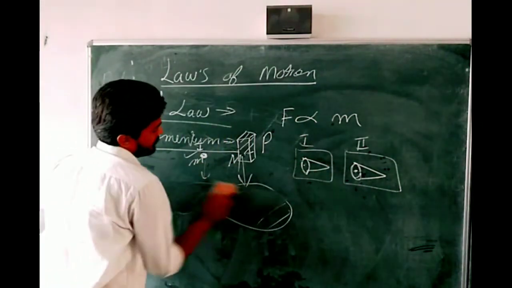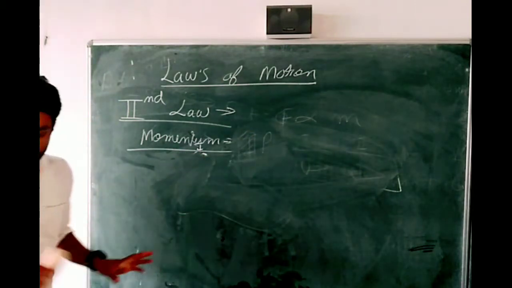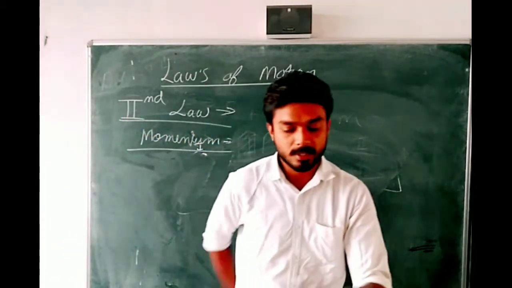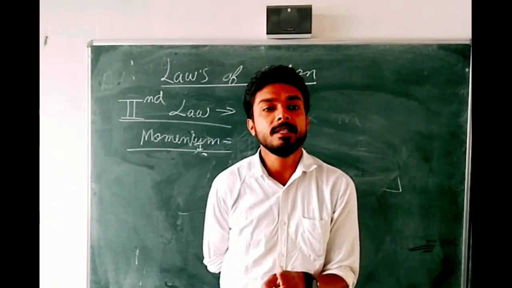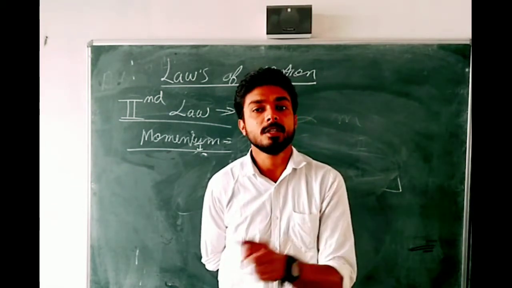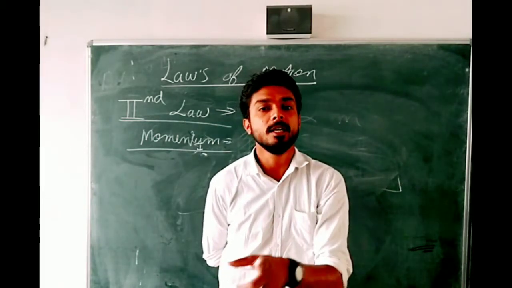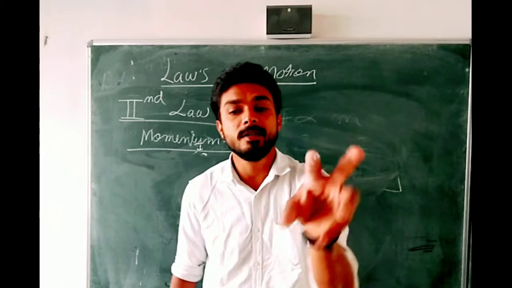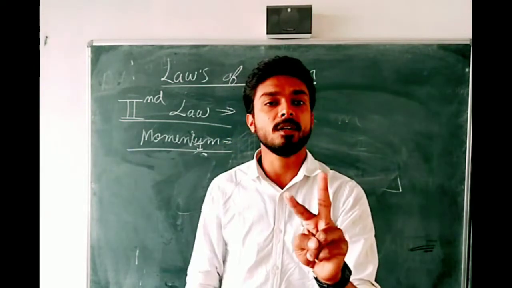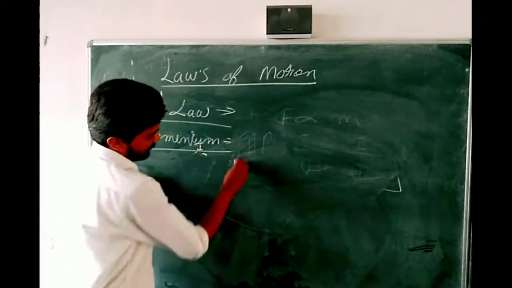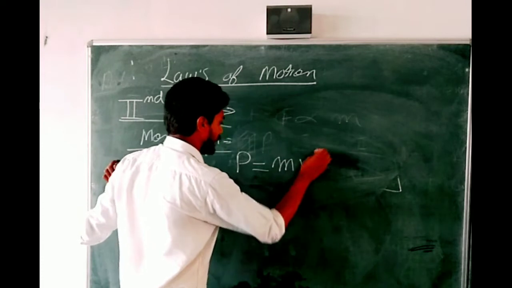The definition of momentum is the ability of a body to apply force, the tendency of a body to apply force. This tendency of a body to apply force depends on two things, mass and velocity. Momentum P is equal to the product of mass and velocity.